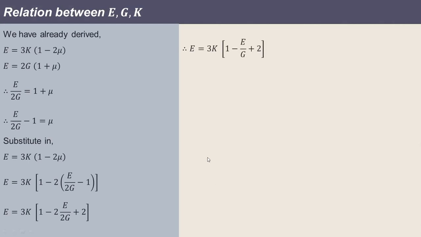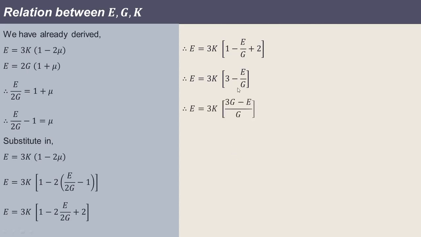Therefore E will be equal to 3K as it is, 1 minus, now this 2 and this 2 will get cancelled off, so only E upon G will remain over here, plus 2. Now this 1 plus 2, that is 3, so it will be 3 minus E upon G inside the bracket, with 3K as it is.